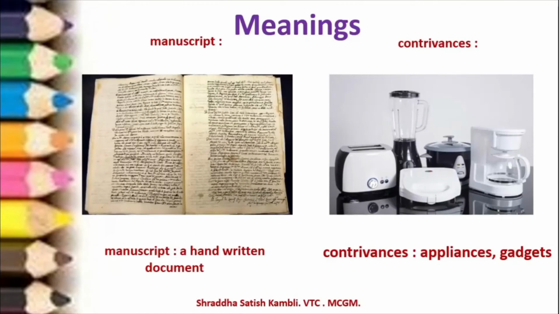So you have a toaster, you have a mixer, you have a food processor, a simple rice cooker, and then you also have a sandwich maker. So these are all the simple contrivances, the simple appliances or gadgets.